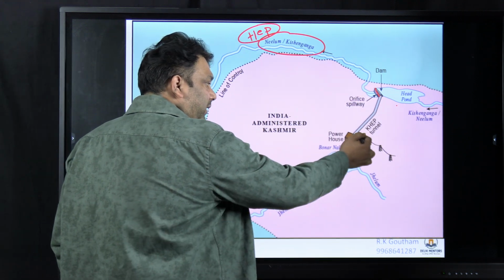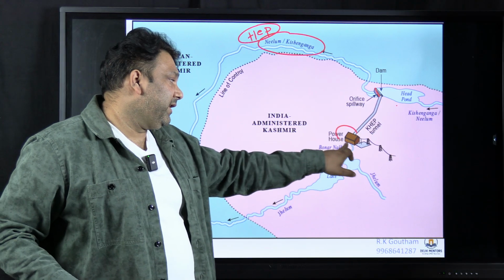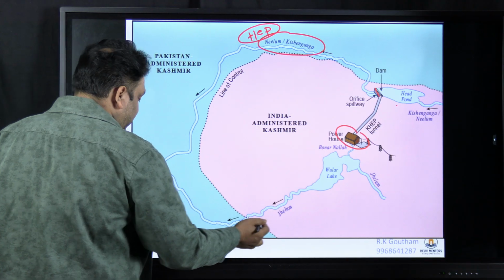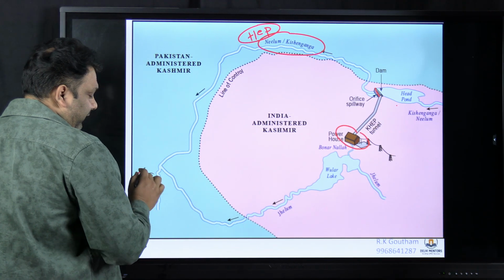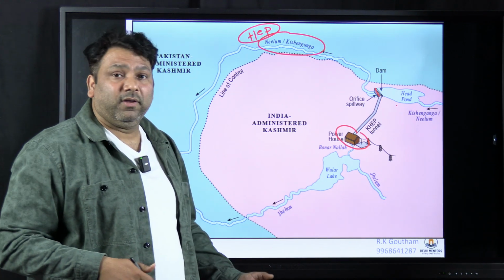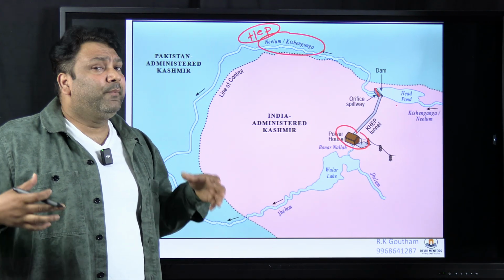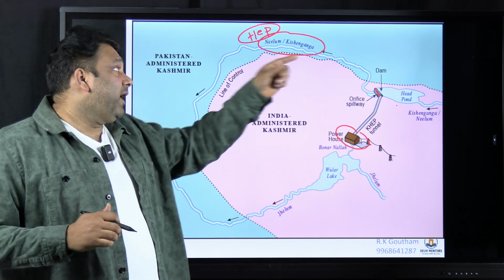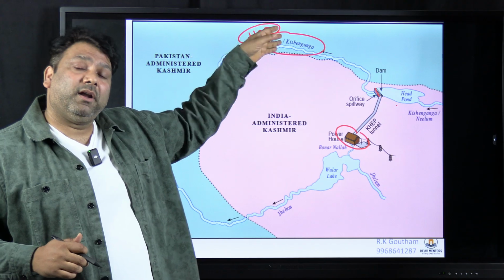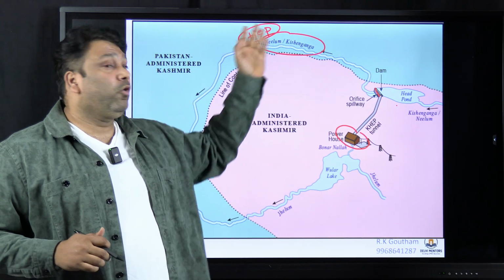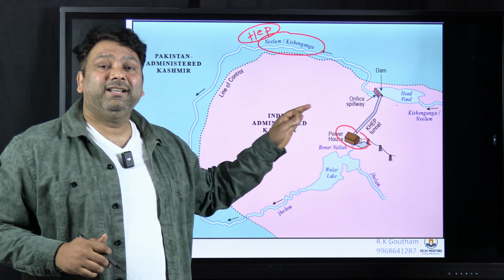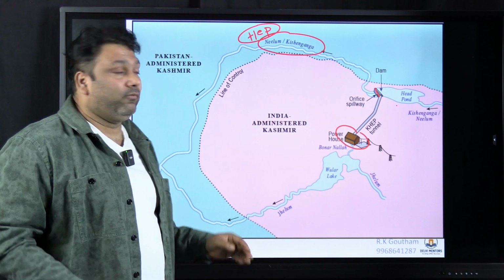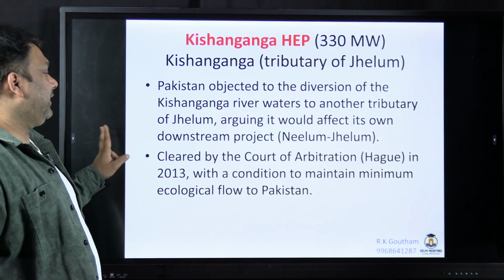It will divert the water and generate power here, and then the water will be released into Wular Lake, and through the Jhelum it will anyway go into Pakistan. So India is saying, we are not using this water, we are not storing it, we are just diverting it. Then Pakistan is saying, we want to build our power plant here, so we need the water. So this is the Kishan Ganga issue. India is not consuming the water, India is just diverting the water.